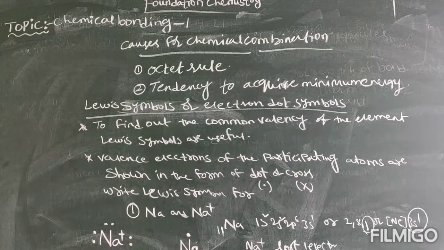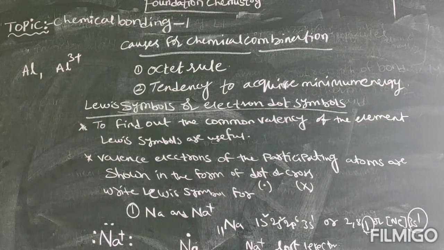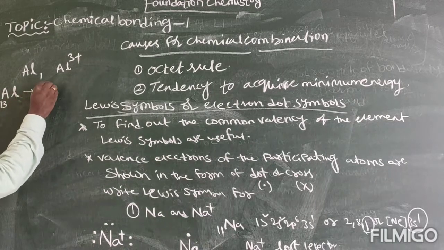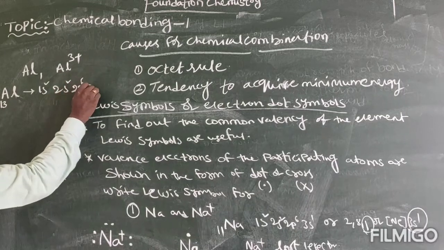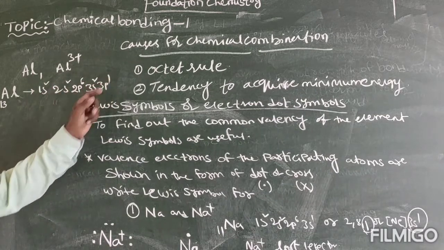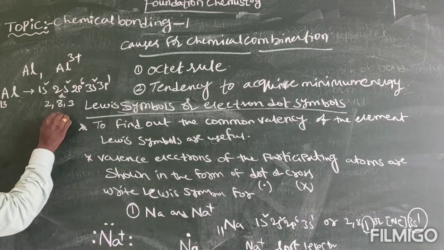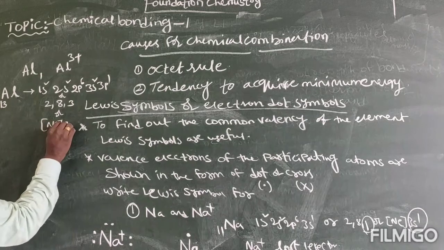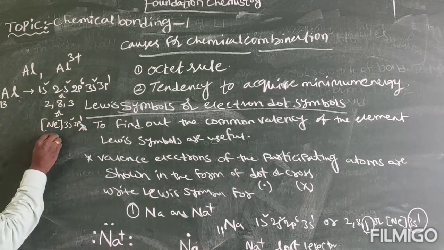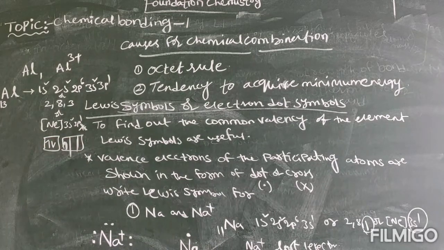In the same way, suppose now Al and Al3 plus are there. What is the Lewis symbol for Al? Aluminium atomic number is 13. 13 means 1s2, 2s2, 2p6, 3s2 and 3p1, that is 2, 8, 3. Or you can also write it like this: neon 3s2, 3p1. It can be shown like this. This is the structure.